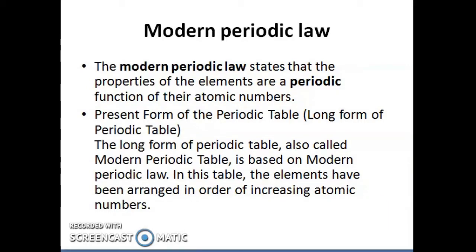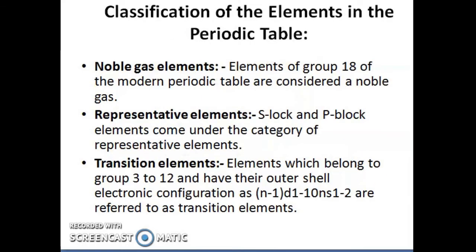And based on the arrangement of elements in the periodic table, we have the classification of elements. The first classification is noble gas elements. Which ones do we call noble gas elements? Elements of group 18 of the modern periodic table are considered noble gases. That is, elements of group 18 we call noble gas elements.